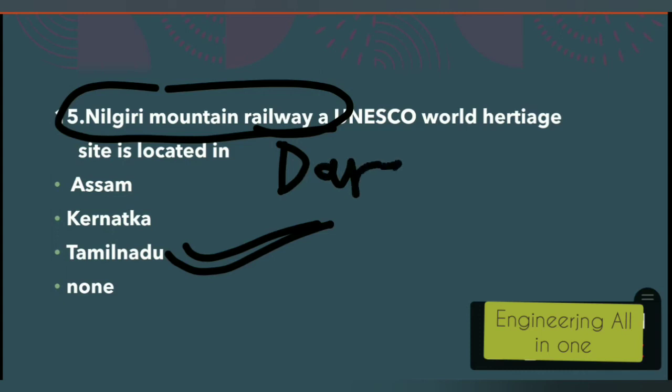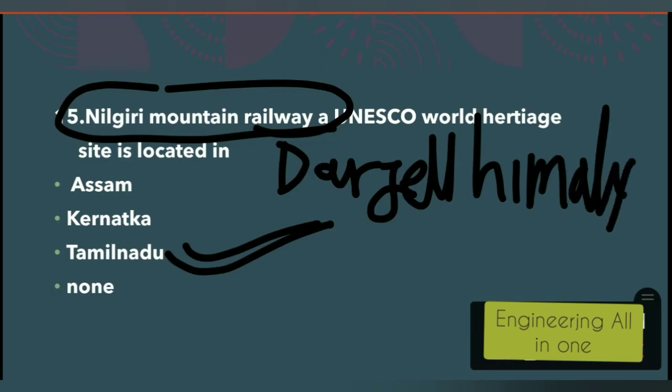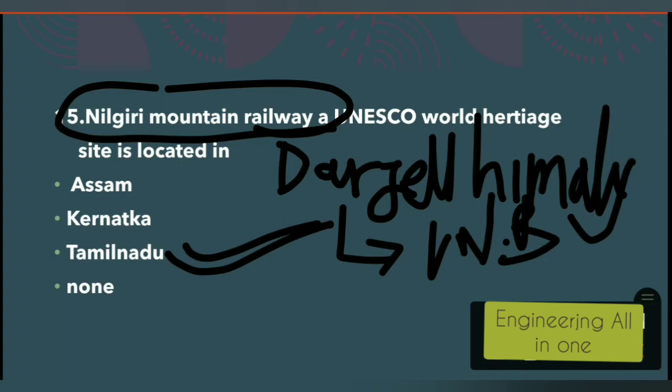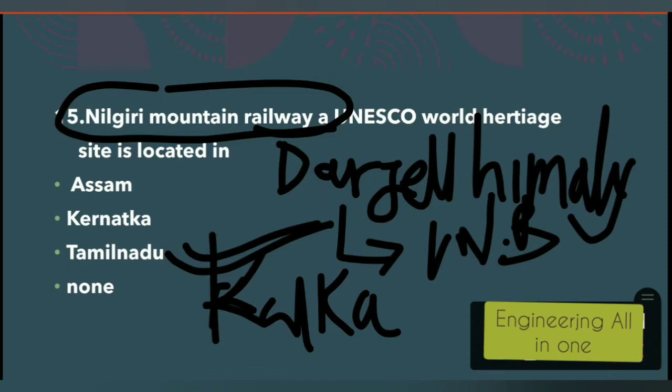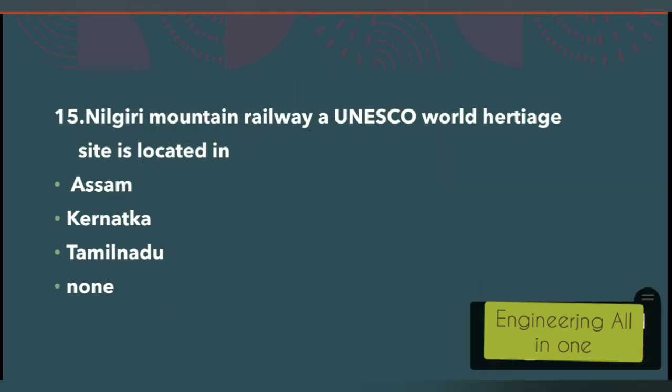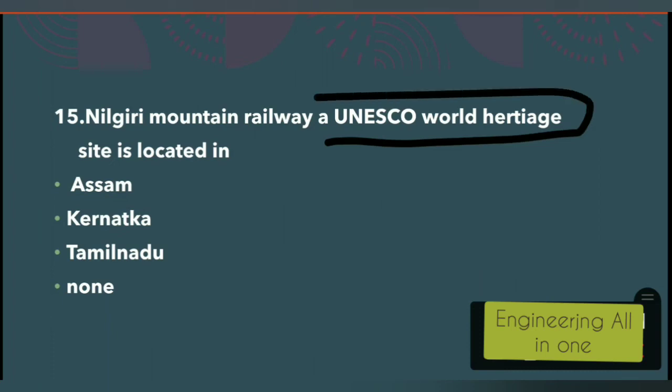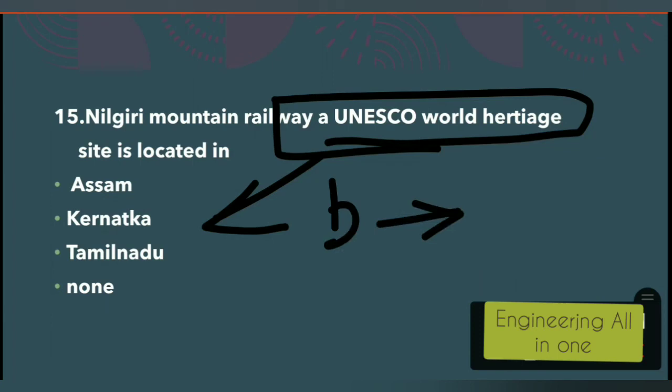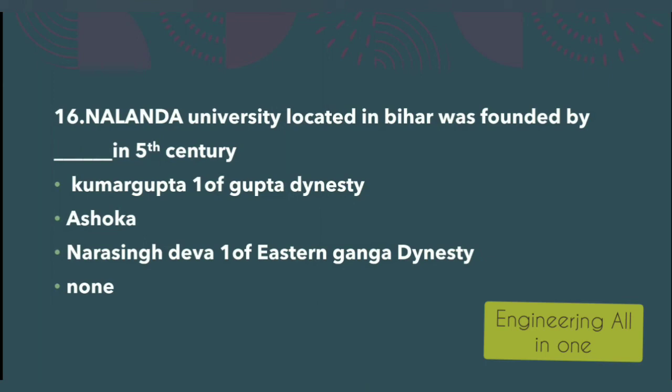Whereas Darjeeling Himalayan Railway, these are also included in the World Heritage Site. They are located in West Bengal. Also Kalka Shimla Railway, this is also included in the World Heritage Site, and this is located in Shimla. So there are 3 railways as UNESCO World Heritage Sites. This is in the Tamil Nadu, Darjeeling is in the West Bengal, and Kalka is in the Shimla. Remember these things.